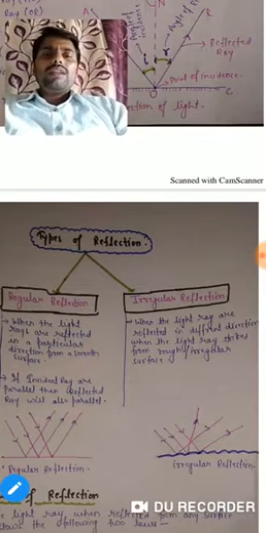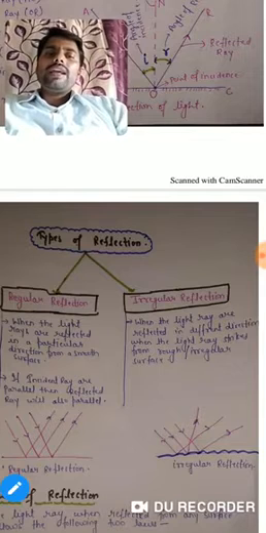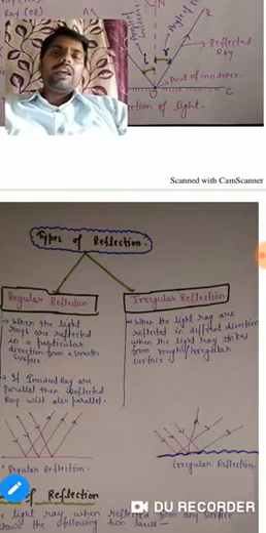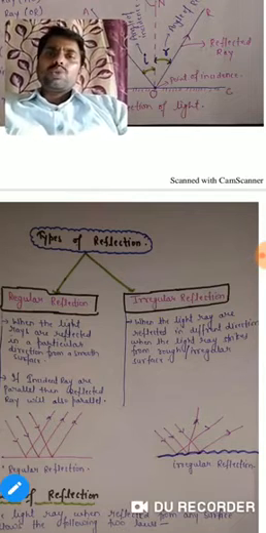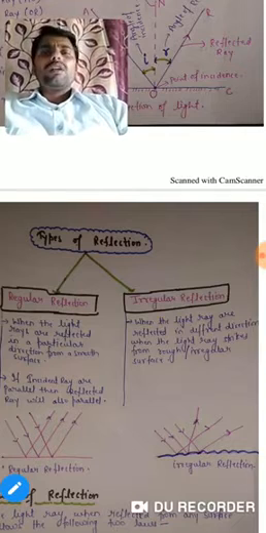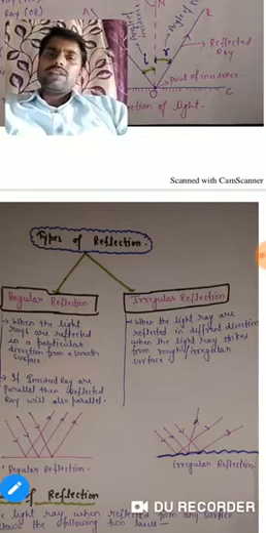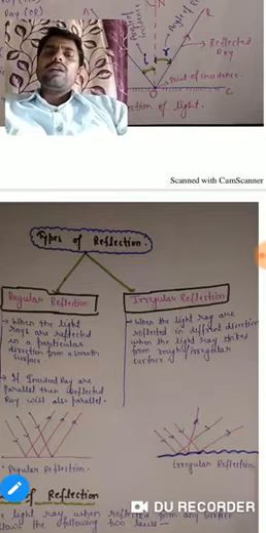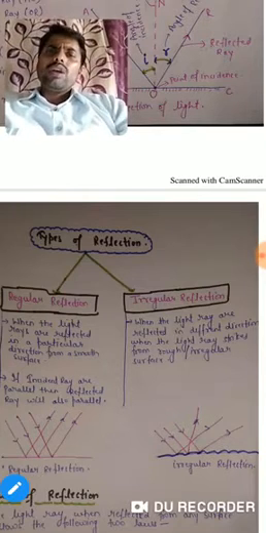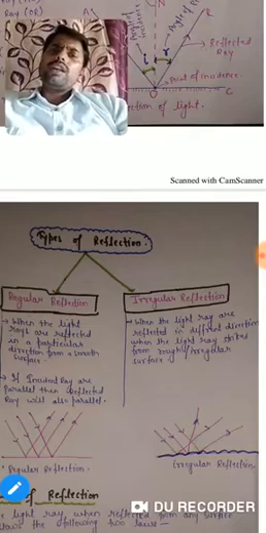So when the light rays strike a rough or irregular surface, the reflected rays are also reflected in irregular directions. This type of reflection is termed irregular reflection. I think you have understood what regular reflection and irregular reflection are.